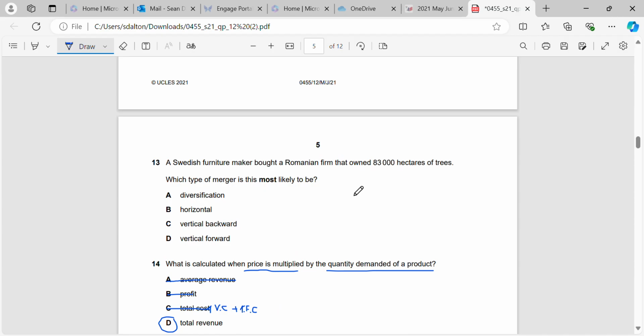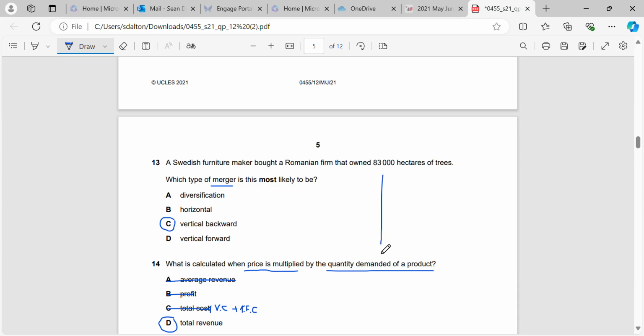Okay, question 13. Again, these are the merger questions, so you just need to go look at your slides and revision notes for these to find out the correct merger. A Swedish furniture maker bought a Romanian firm that owned 83,000 hectares of trees. What type of merger is this? So this is likely to be vertical backward. There's an easy way to think about this.